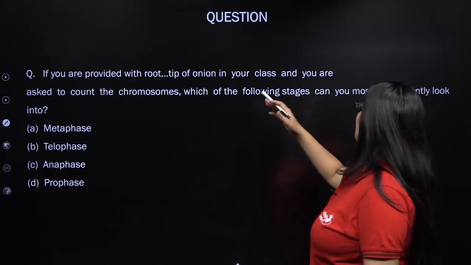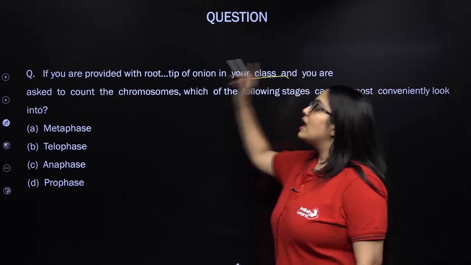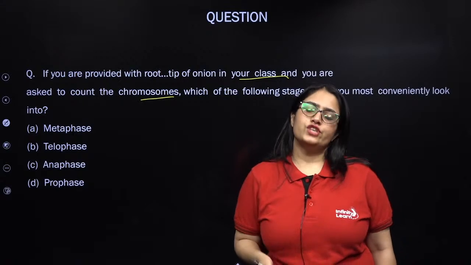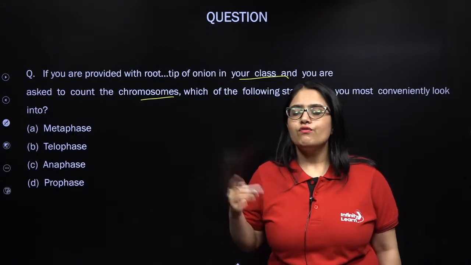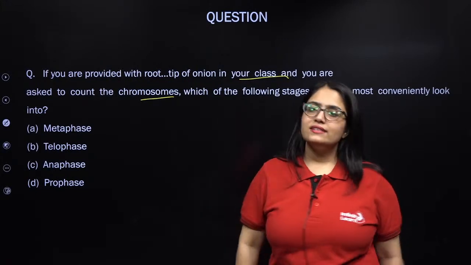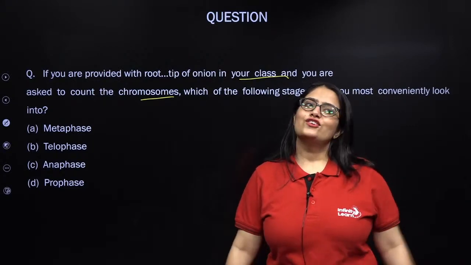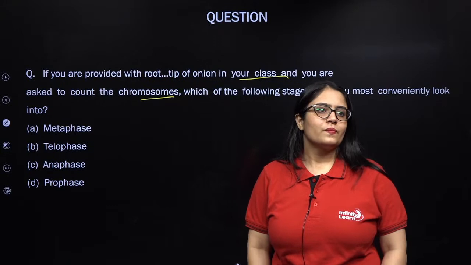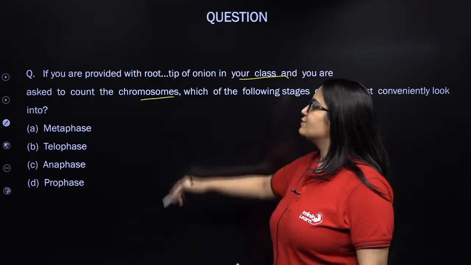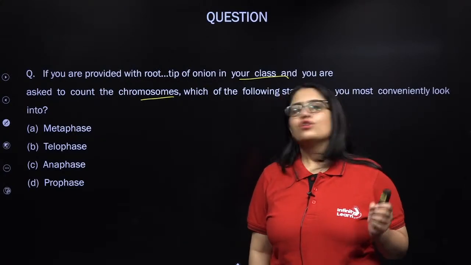If you are provided with a root tip of onion in your class and you are asked to count the chromosomes, that means whenever your objective is to count the number of chromosomes in a dividing cell, then which of the following stages will be the most convenient one? Good afternoon, uncle. So tell me, uncle and Rajesh, what is the right answer? Out of these four stages, which one is more convenient to check the number of chromosomes?